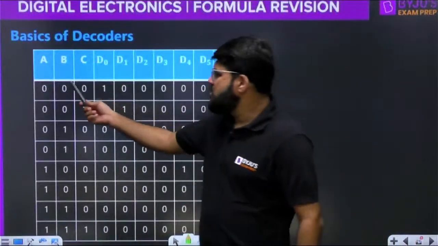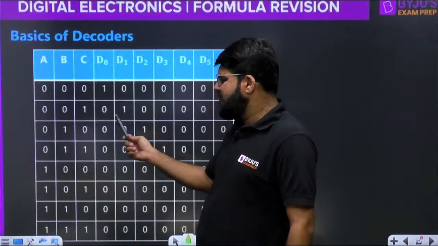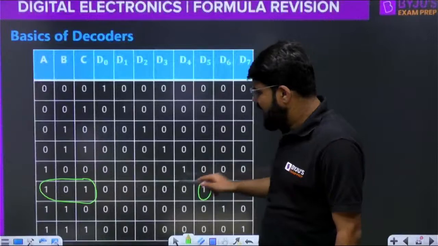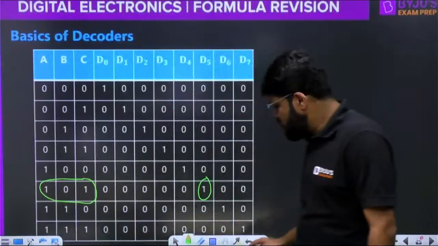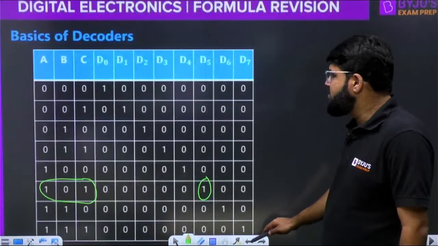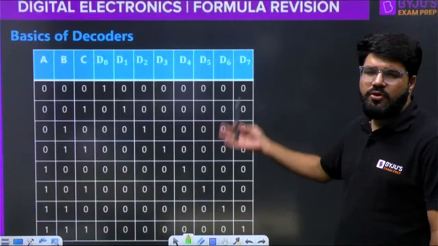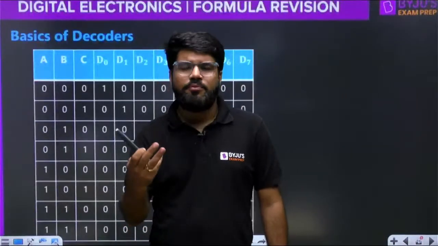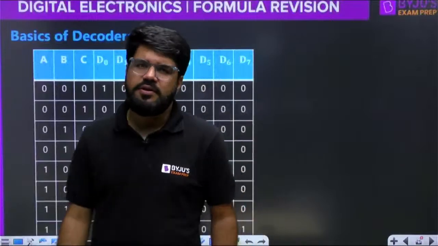We all know 0, 0, 0 means D0. 0, 0, 1 means D1. Suppose it is 1, 0, 1, that is 5, so D5 will be raised high. 1, 1, 1 is 7, so this is going to be the turn for the D7 output. Okay, and again, if you want to draw the logic circuit, it is going to be 3-input AND gates and basic inverters.